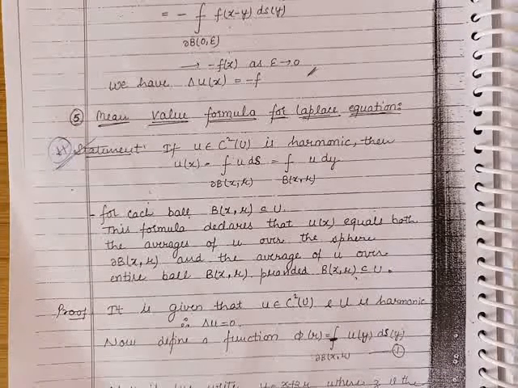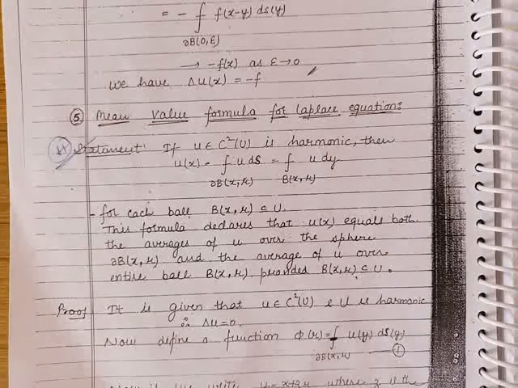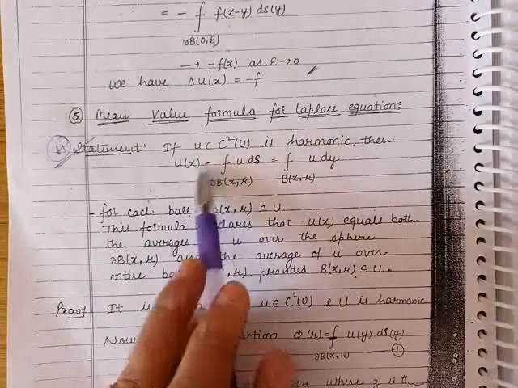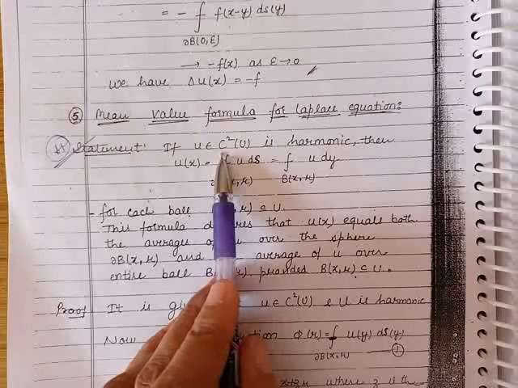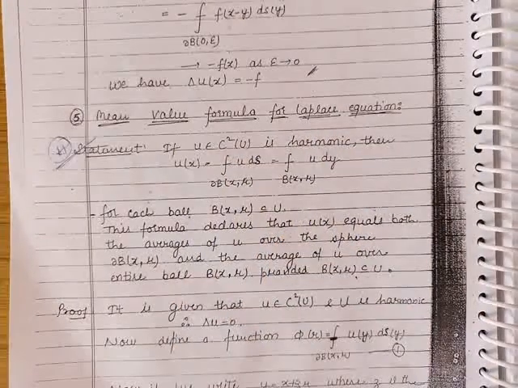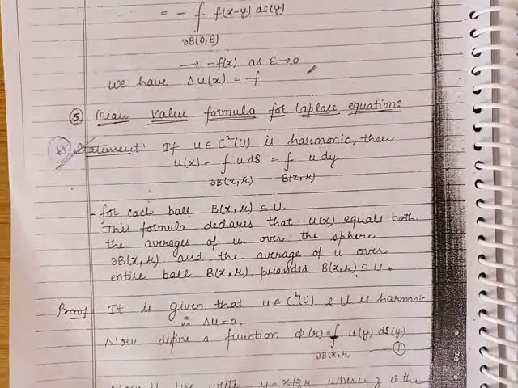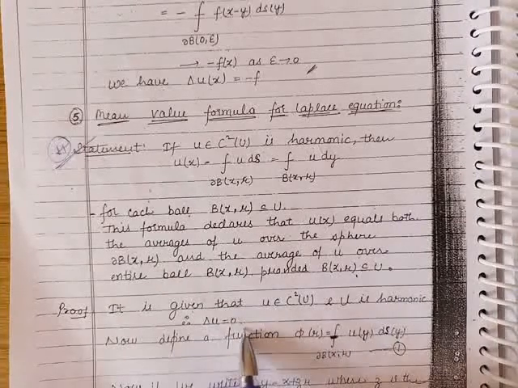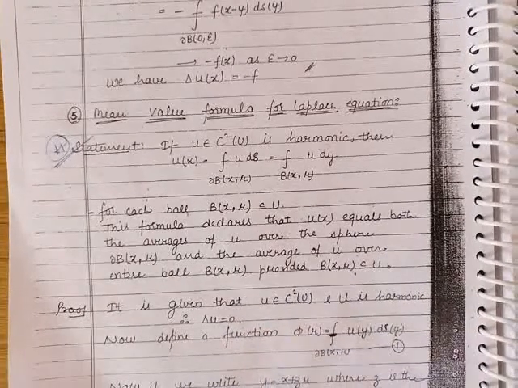Now in order to prove this, because we are given this function u, which is a twice continuously differentiable function, this function is a harmonic function. A harmonic function is a function which satisfies Laplace equation. So Laplacian of u is equal to 0.